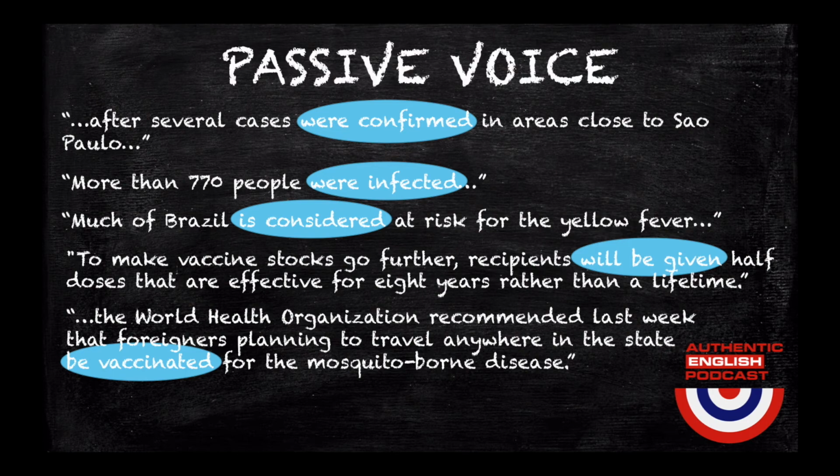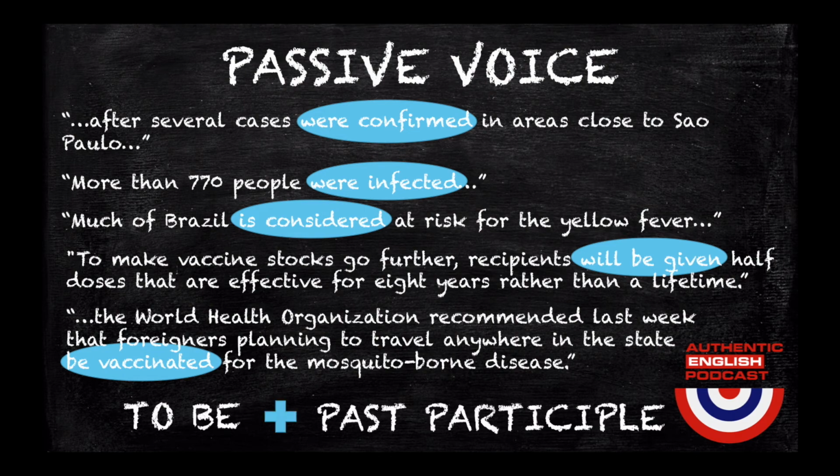The verbs were confirmed, were infected, is considered, will be given, and be vaccinated are used in the passive voice. The structure for the passive voice is the verb to be plus the past participle. For example, shown, given, risen.